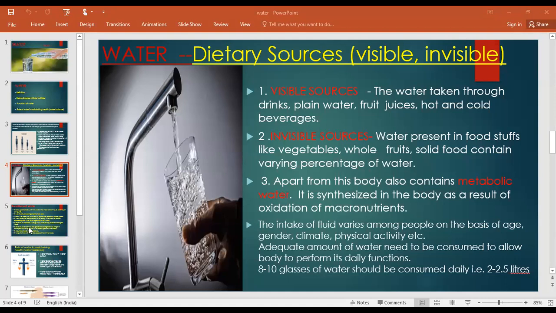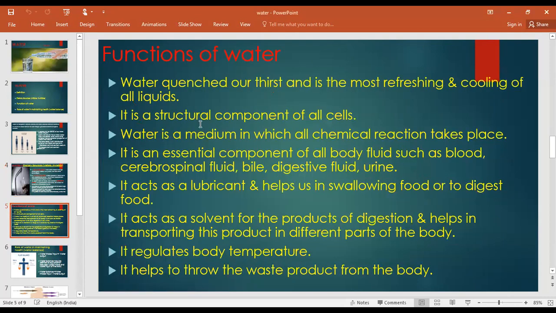What are the functions of water in our body? We are going to see the functions of water in our body. First function, water quenches our thirst. So the first function of water is that it quenches our thirst and is the most refreshing and cooling of all the liquids.